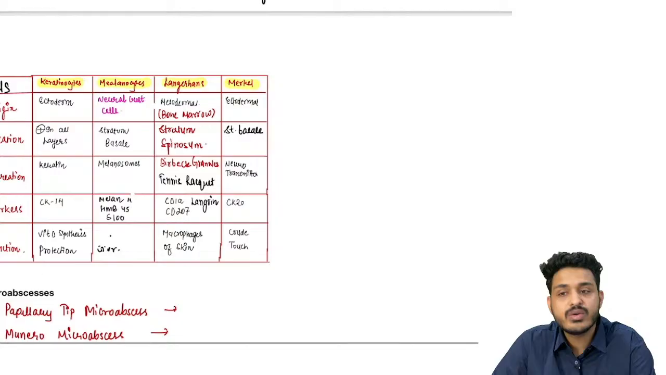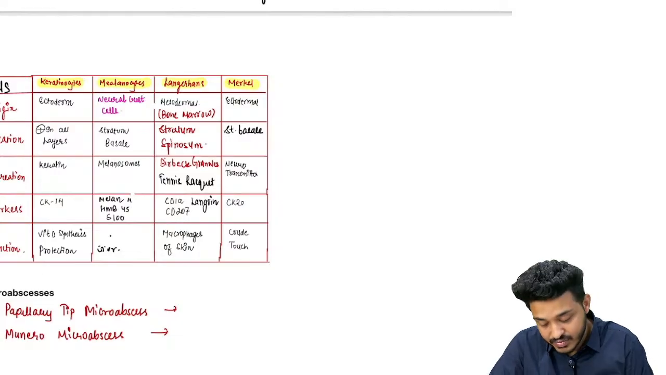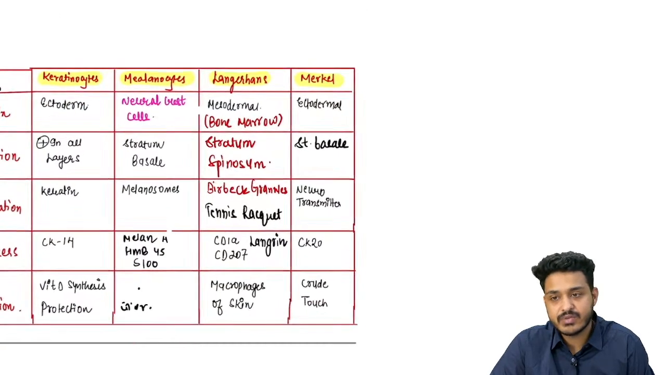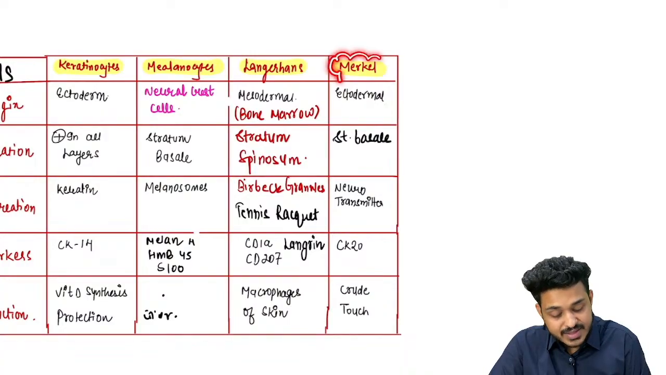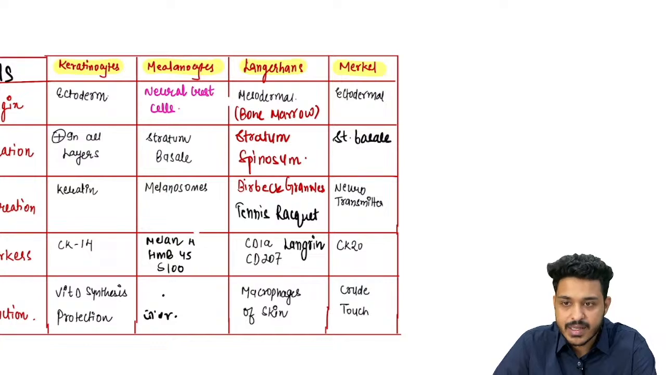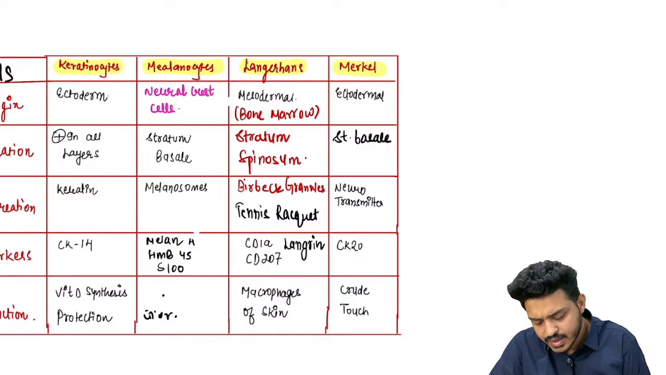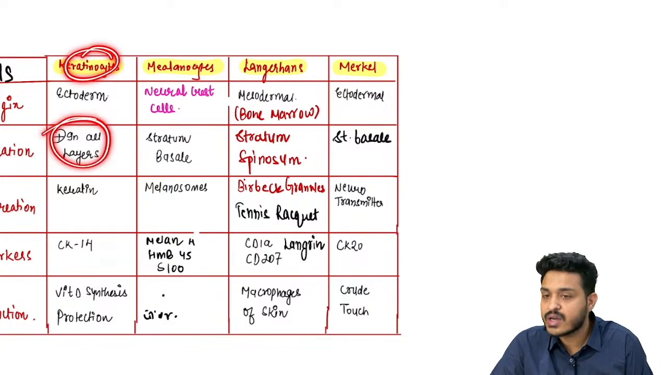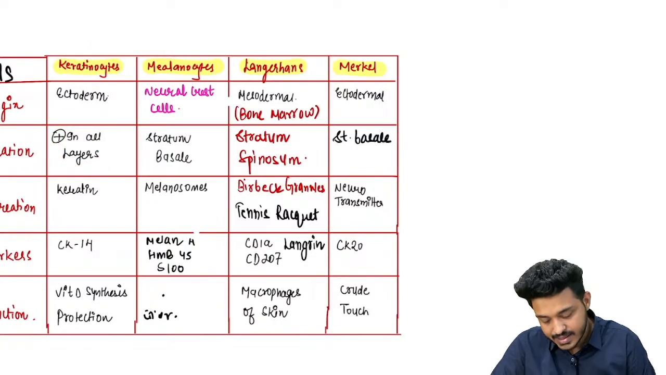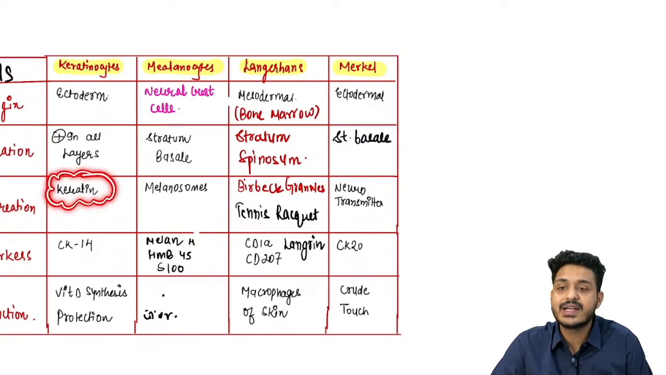First question, keratinocytes are derived from what? Ectoderm. They are derived from ectoderm, right? Merkel cell is also derived from ectoderm, so both of them are going to be ectodermal in origin, right? These keratinocytes are the most abundant cells, so they are going to be present in all the layers. They are going to secrete what? They are going to secrete keratin.